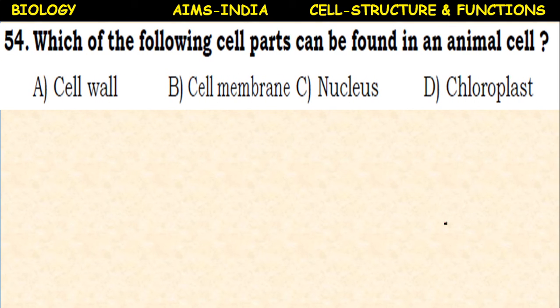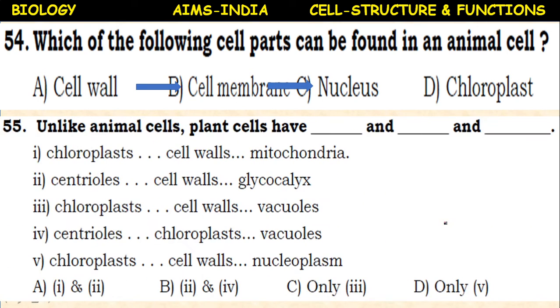Which of the following cell parts can be found in an animal cell? Cell wall, cell membrane, nucleus, chloroplast. Among these structures, cell wall and chloroplast are present only in plant cells. So here, the cell membrane or plasma membrane and nucleus are found in the animal cell.